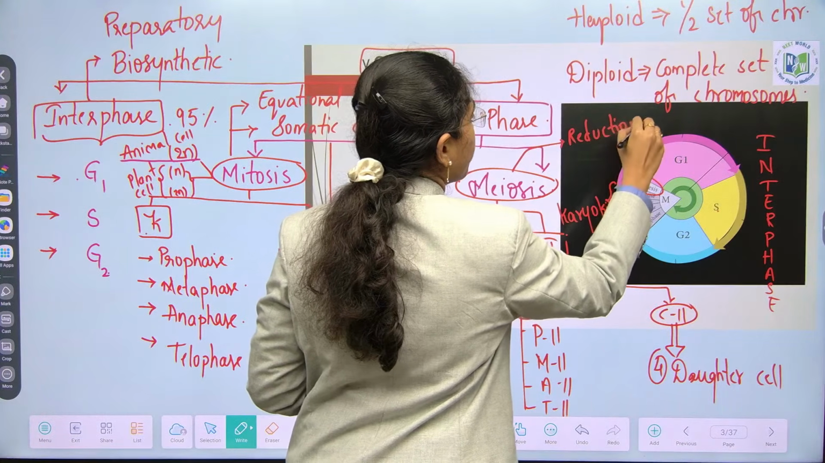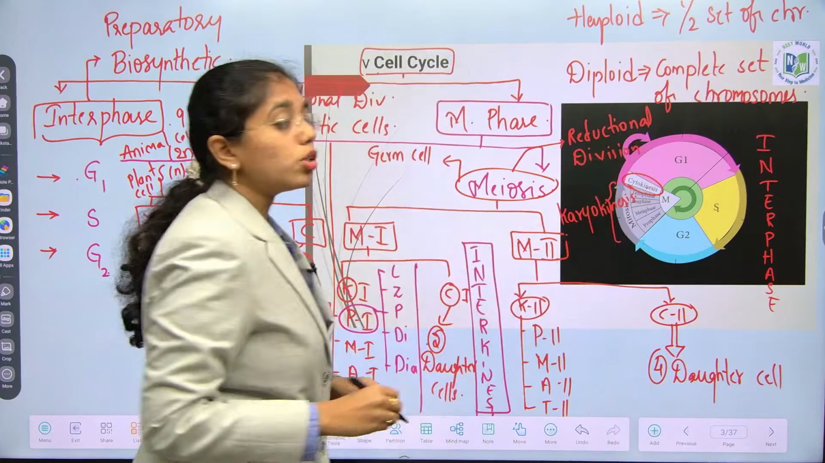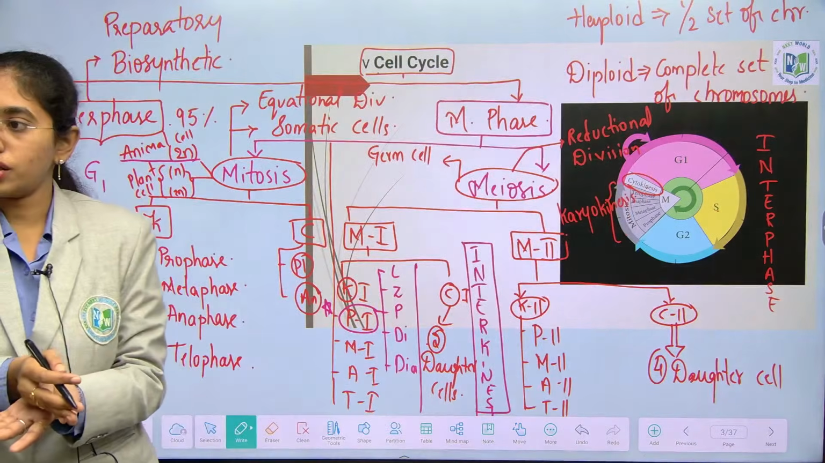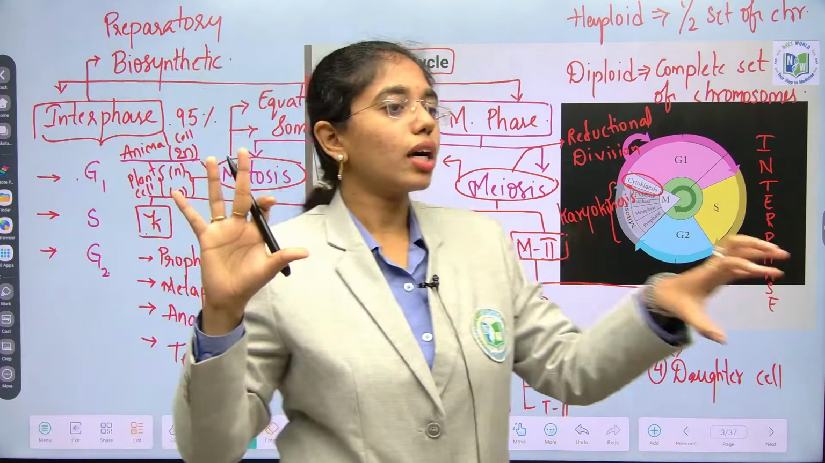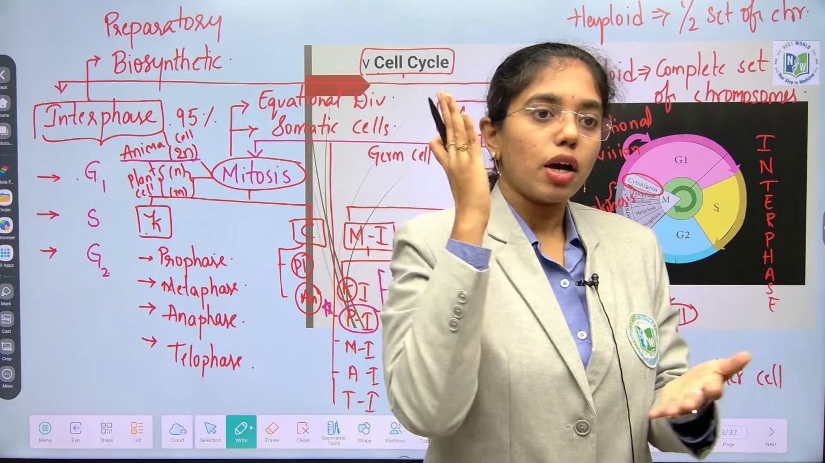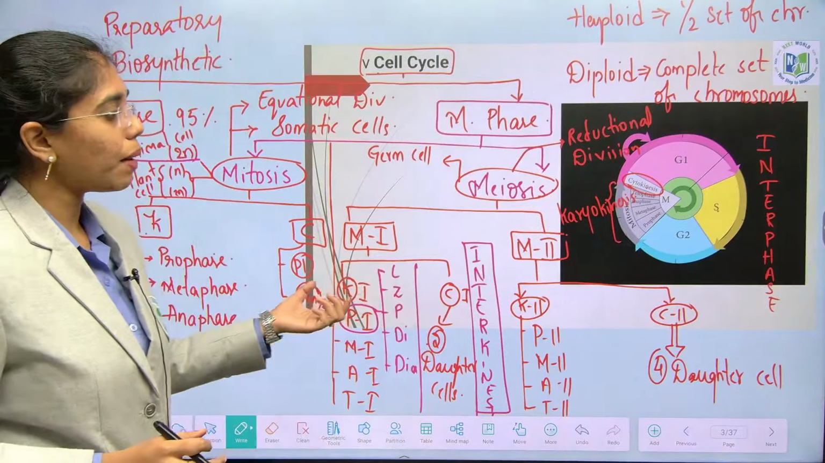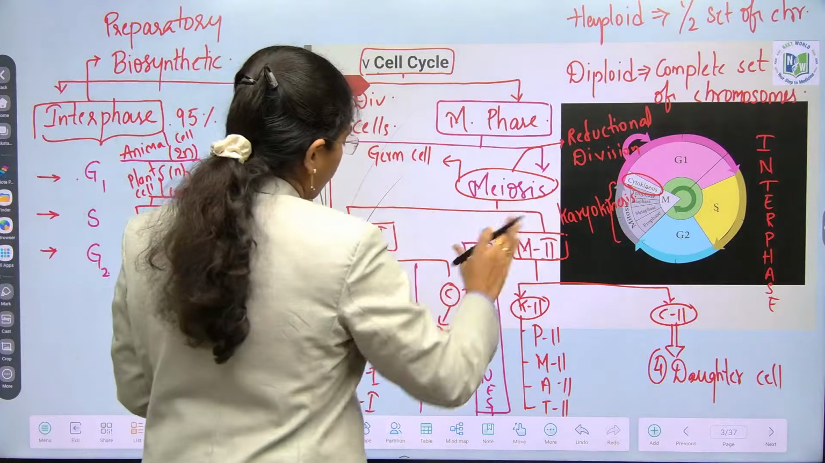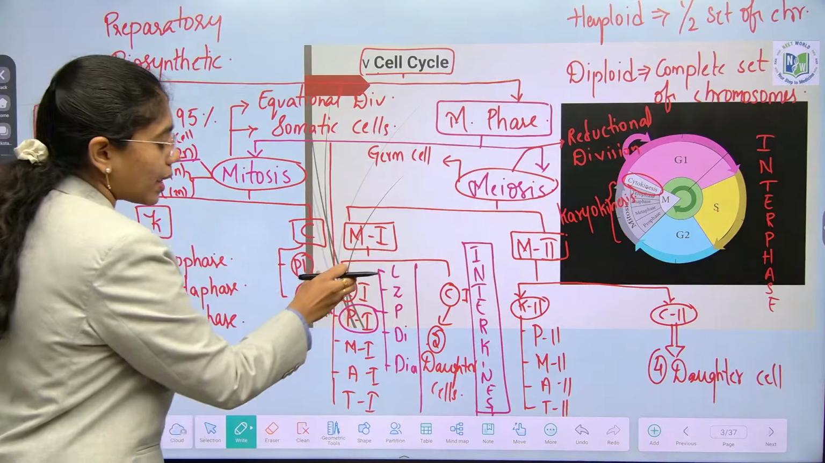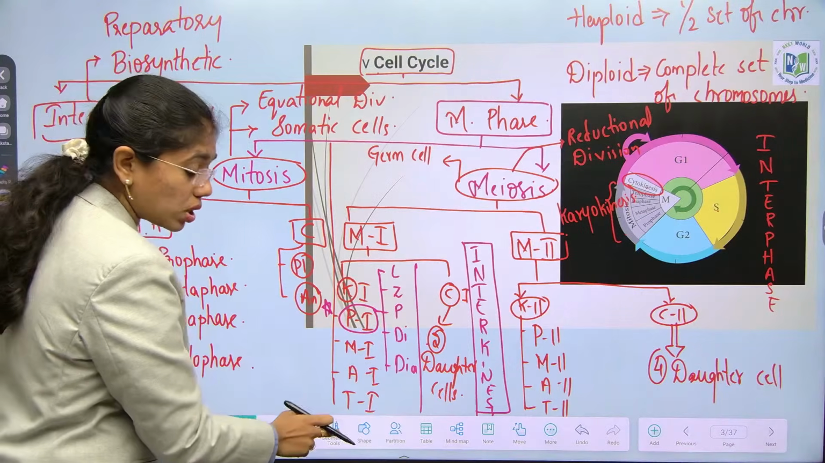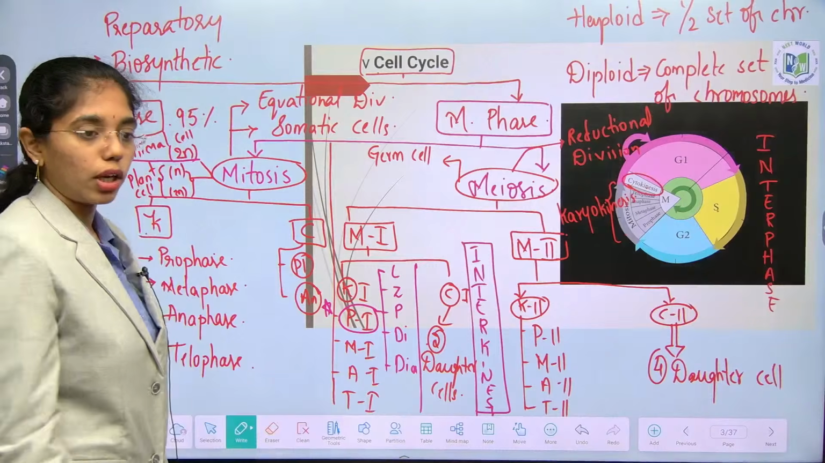Why? Because chromosome number gets halved in the daughter cells. For example, if a parent cell is having 46 chromosomes, daughter cell will have only 23 chromosomes. Chromosome number is reduced to half. That is known as meiosis. It happens in two phases, meiosis I and meiosis II. Meiosis I: karyokinesis 1, cytokinesis 1. Karyokinesis 1 takes place in 4 stages: prophase 1, metaphase 1, anaphase 1, telophase 1.